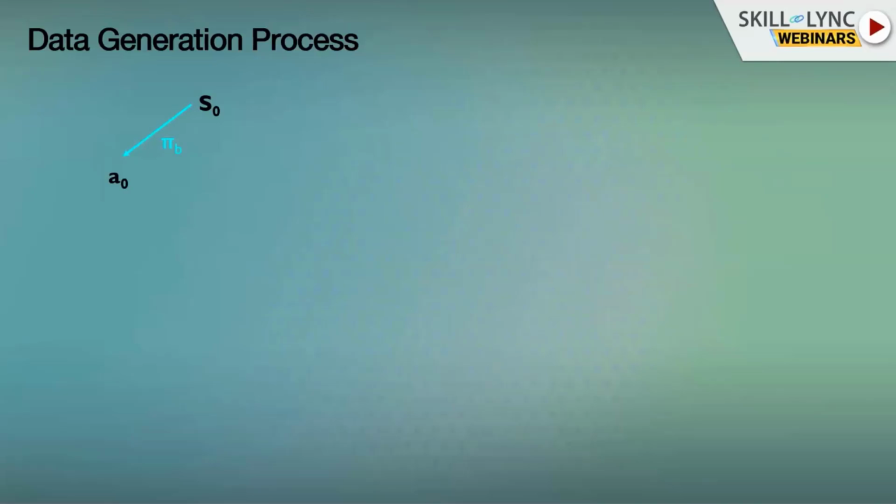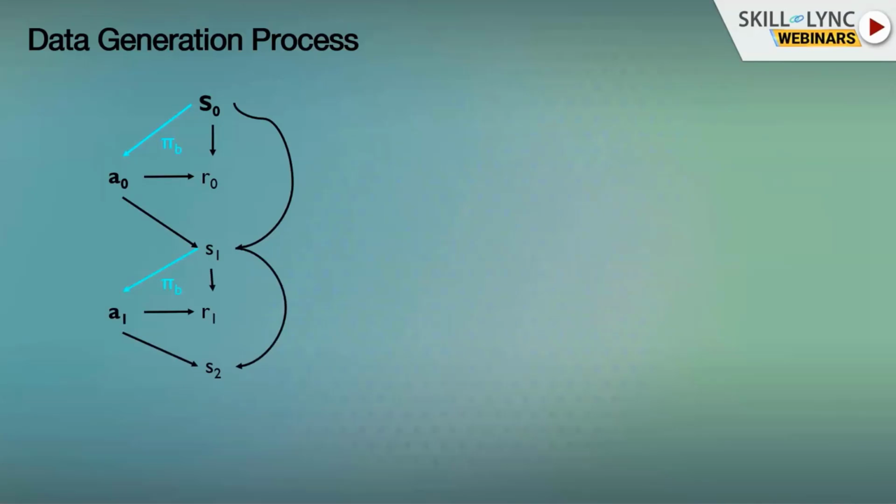We denote it by pi b. It is going to take an action A0 at state S0. It's going to receive a reward. Afterward, the environment will transition to state S1. An action A1 will be taken, and a reward R1 will be given. Again, the environment will transition to S2. An action A2 will be taken, and a reward R2, and so on and so forth.